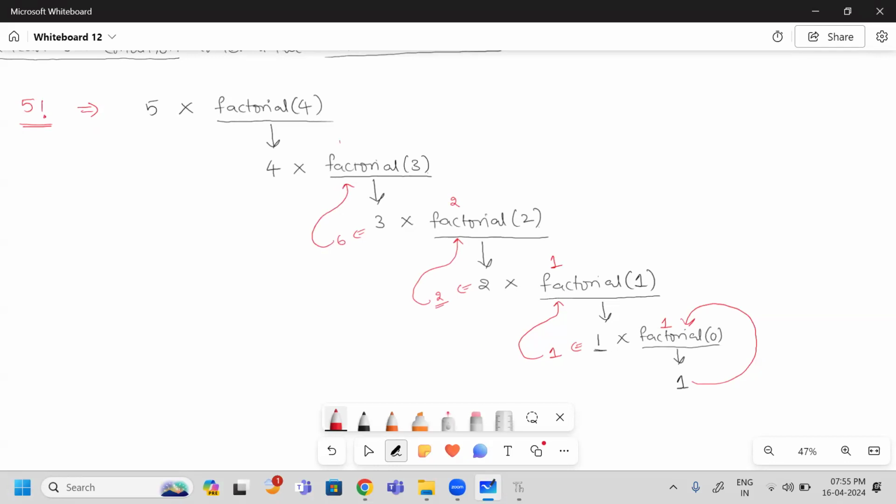Next, 6 into 4, 24. You will get 24 at this place. Again, you are returning this one. Next, 24 into 5, 120. You will get this value. Okay, so this is the way you are going to the next one. And when did you stop? When this iterative value becomes 0, you have stopped this process and you are returning the value. So here, this is the condition. What is the condition? When you reach 0, I am going to stop my calling.